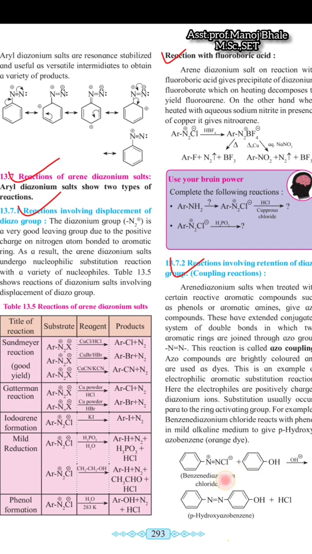There is a formation of the bond between this nitrogen and this carbon. There is a formation of the para hydroxy azobenzene. Para hydroxy, this is the para position OH, so that's why we are writing para. Azo means this is the N double bond N, and benzene. So this is the name of the structure which is given there.